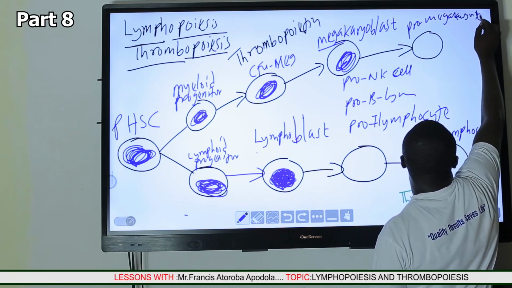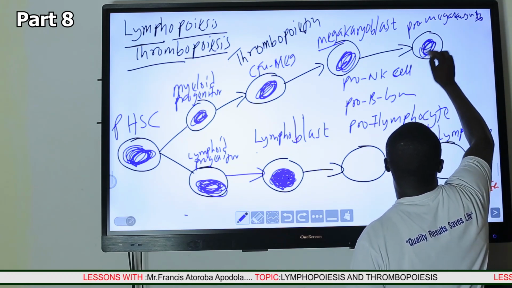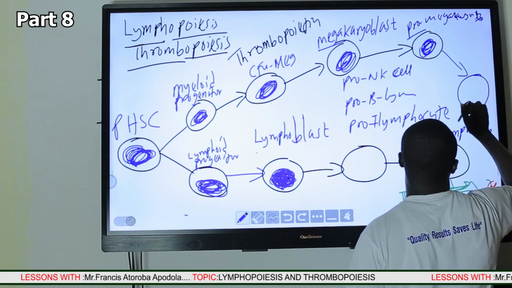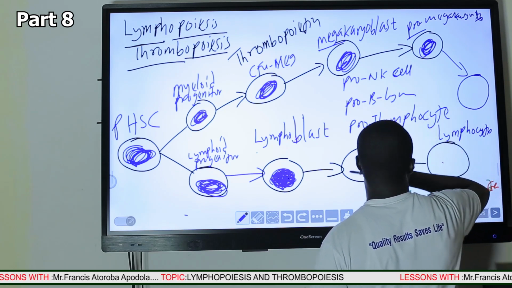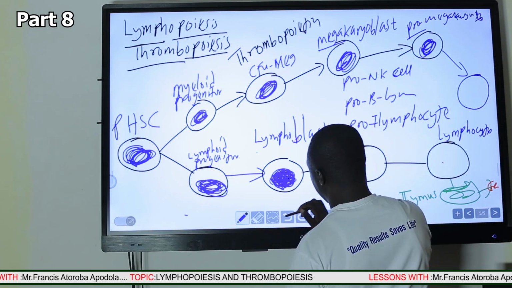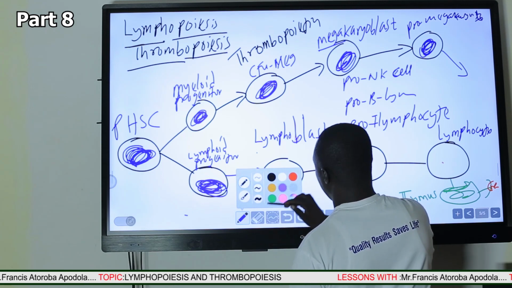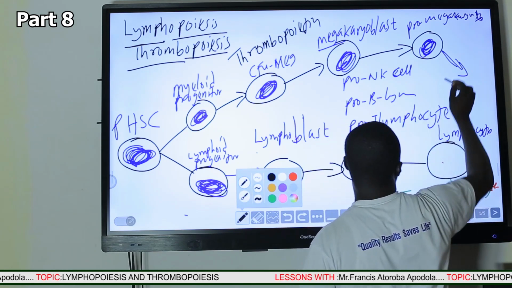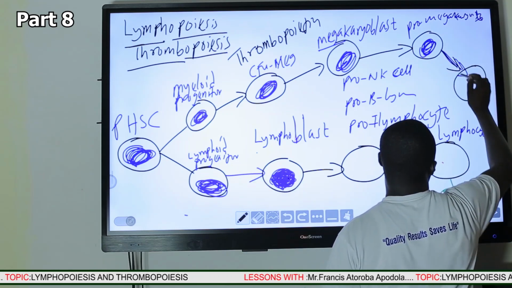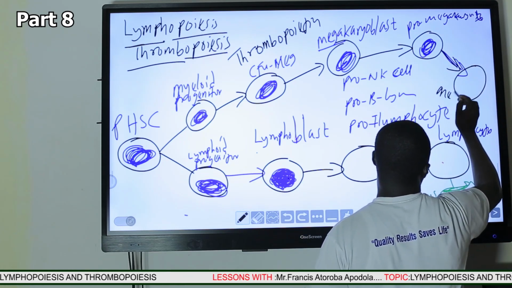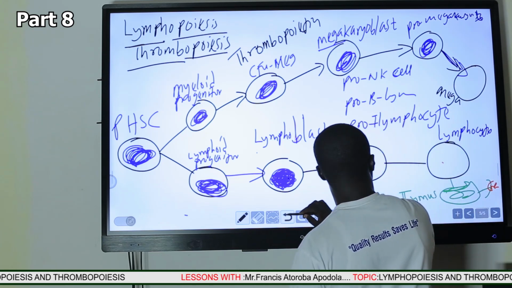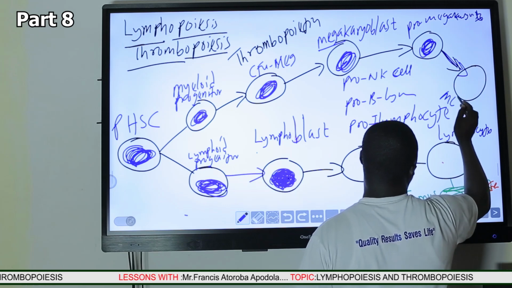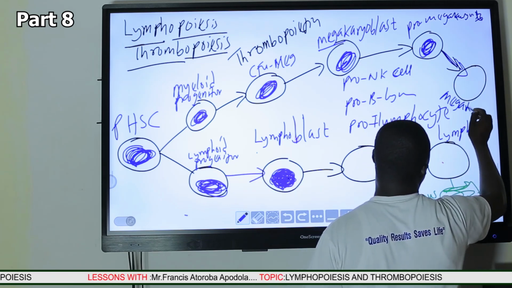And then the next stage will be the megakaryocyte stage. So we have the megakaryocytes.